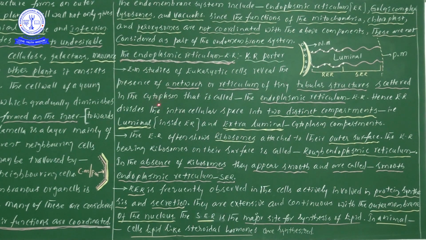So all these small tubular structures are scattered in the cytoplasm. We can extend this: from the outer nuclear membrane to the plasma membrane is referred to as the endoplasmic reticulum. Point understood, easy only. Next, this endoplasmic reticulum divides the cytoplasm into two types. It divides the intracellular space.